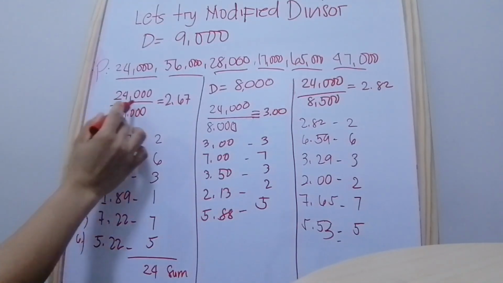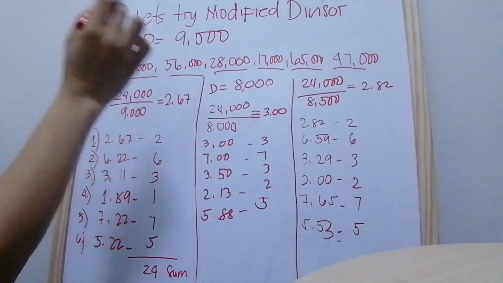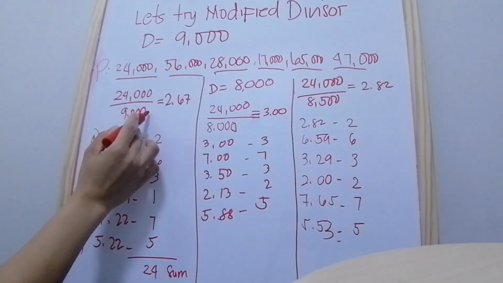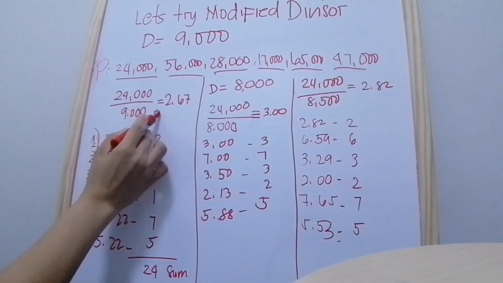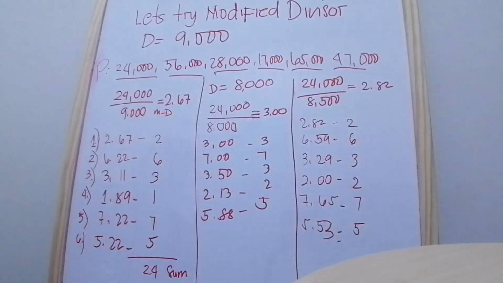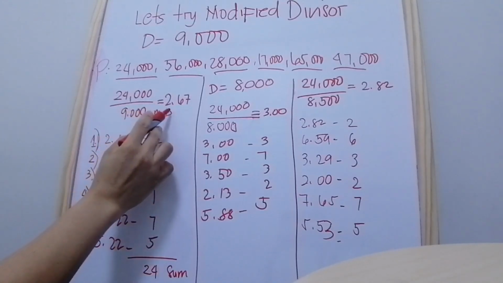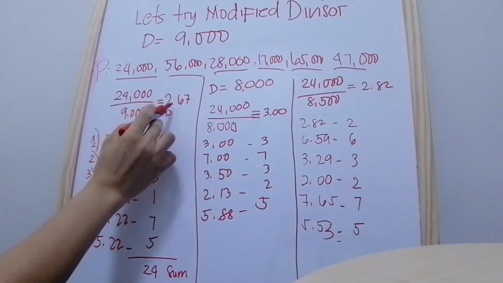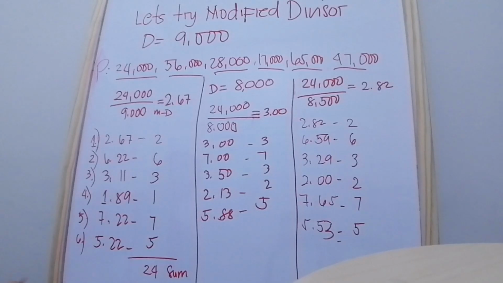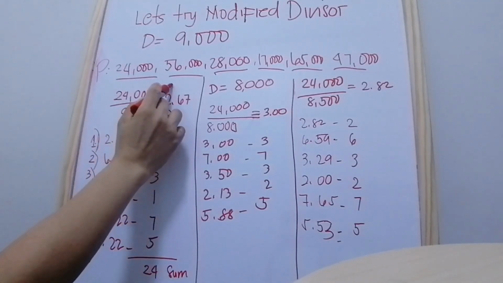24,000 divided by 9,000, which is the modified divisor, the result is 2.67. So this is the modified quota.